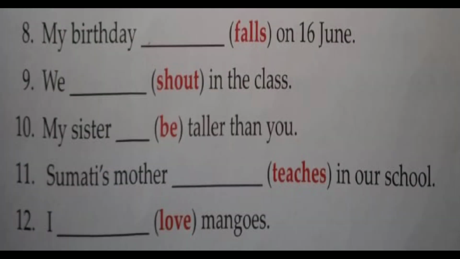So let's move on. The next sentence, number 8: my birthday dash on 16th June, and the bracket is fall. So what will be the answer? Does not fall, right? Next is we dash in the class. We do not shout in the class.